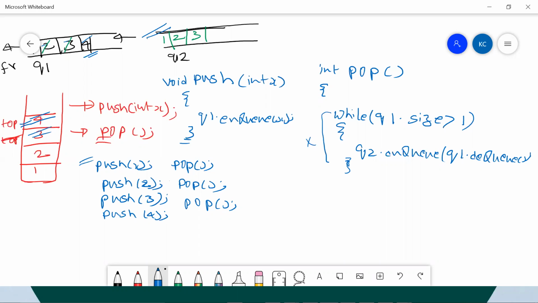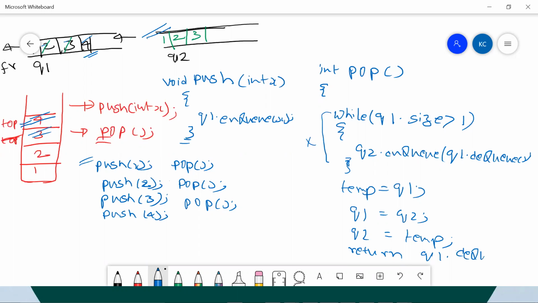So maybe I'll take a variable called temp. Temp is equal to q1. So I'll say q1 is equal to q2, and now I say q2 is equal to temp, right? After I do this, I can return q1.dequeue. Simple. The only thing is, after writing this while loop, this is the only addition I've written. I've taken a temp and I just swapped these two, q1 and q2.